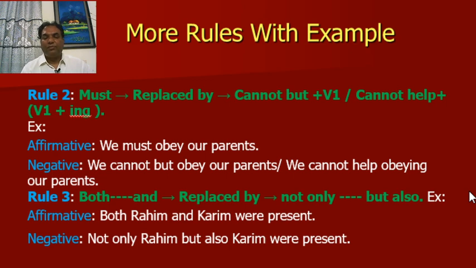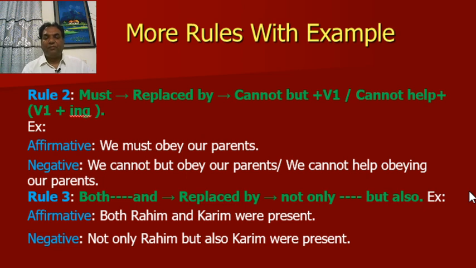Rule number 2. Must will be replaced by cannot but plus V1. Here V1 means base form of the verb. Or cannot help plus V plus ing. For example, we must obey our parents. Negative, we cannot but obey our parents, or we cannot help obeying our parents.